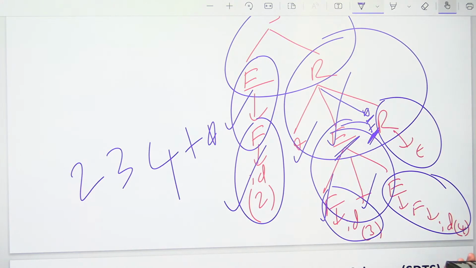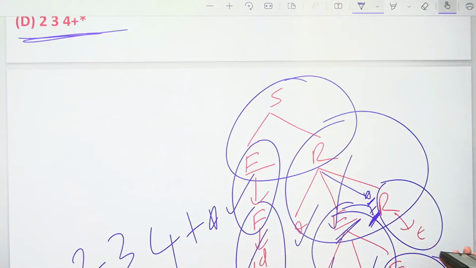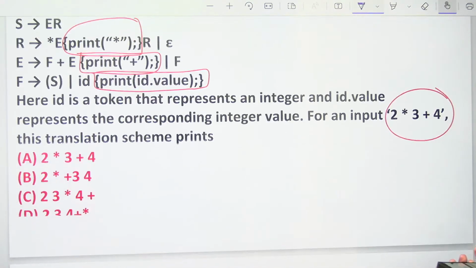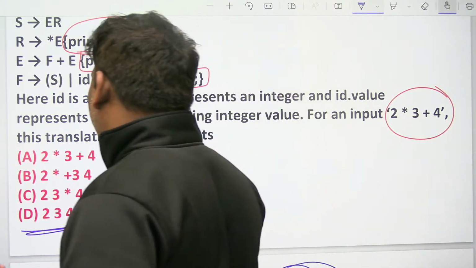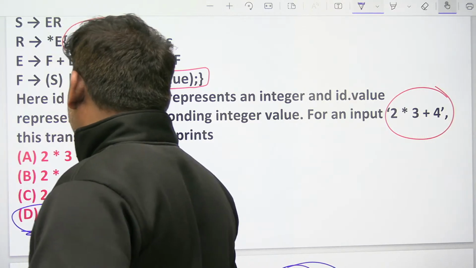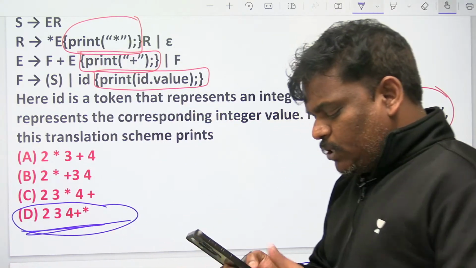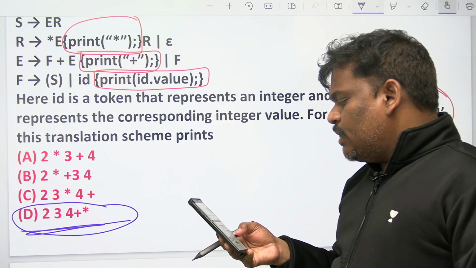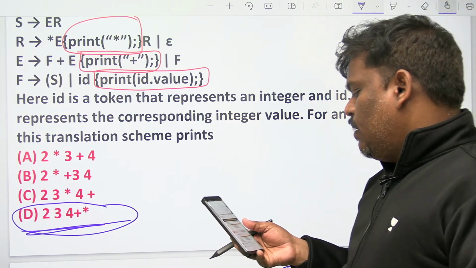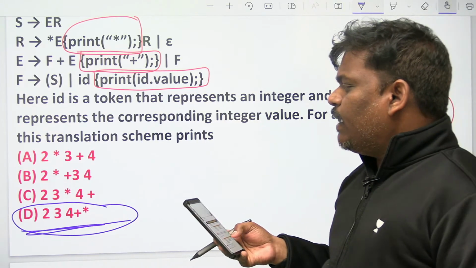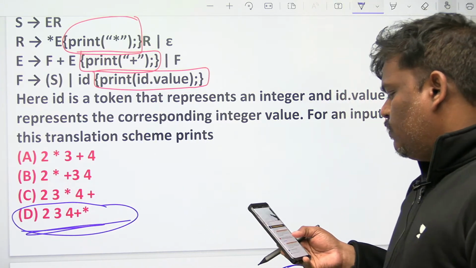So plus star, please be careful. Plus star, not star plus. Answer is D, fourth option. Anyone having doubt, please let me know.